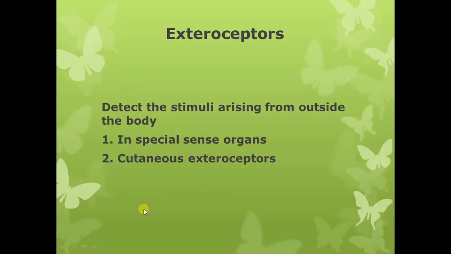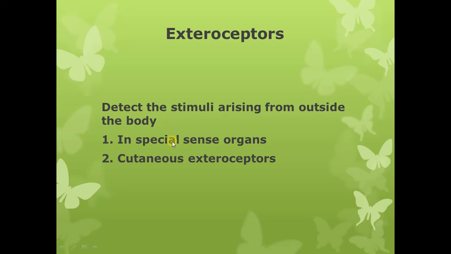Now coming to the exteroceptors. As the name indicates, exteroceptors are those receptors which detect the stimuli arising from outside the body. In simple words, we can say that exteroceptors, or external receptors, detect the changes in the external environment of the body. The exteroceptors can be located in the specialized sense organs.